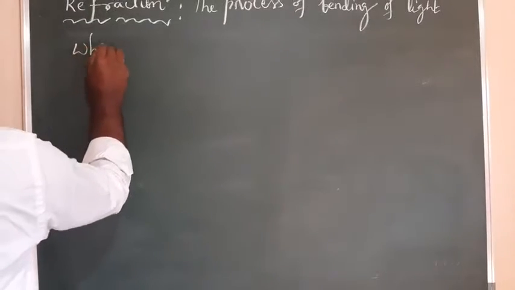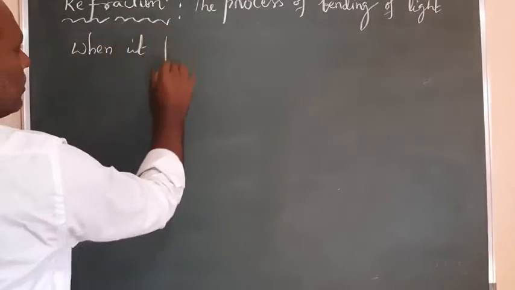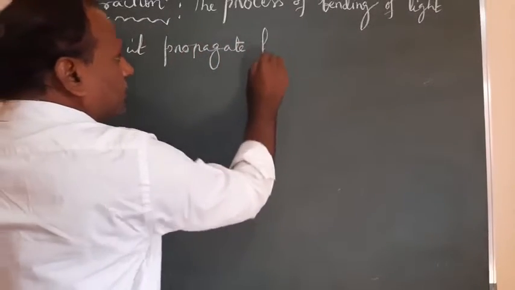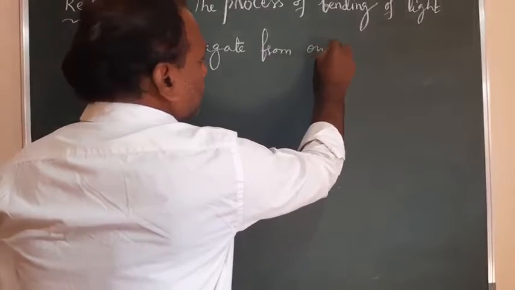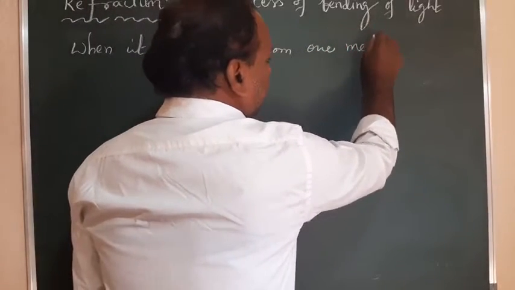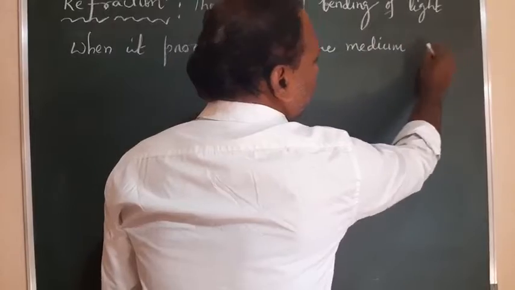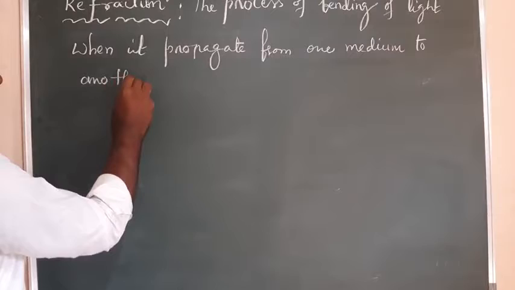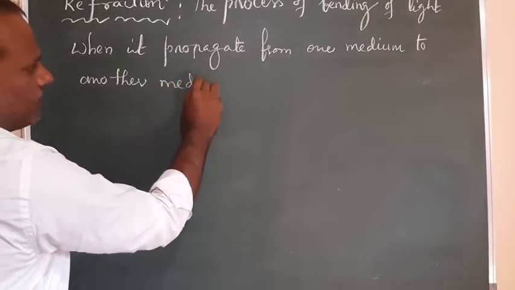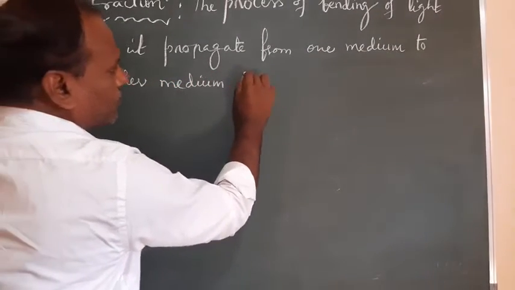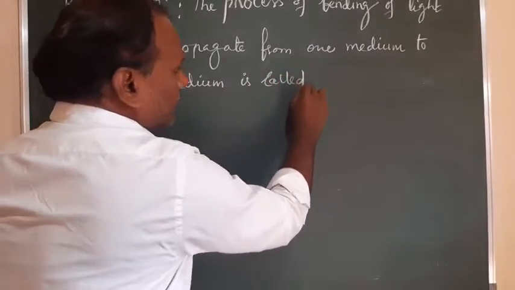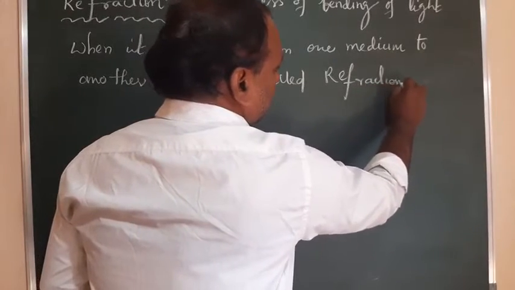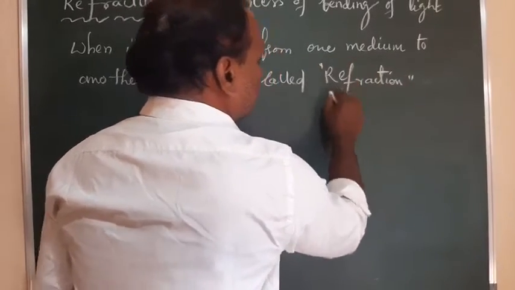The process of bending of light when it propagates from one medium to another medium is called refraction, right?